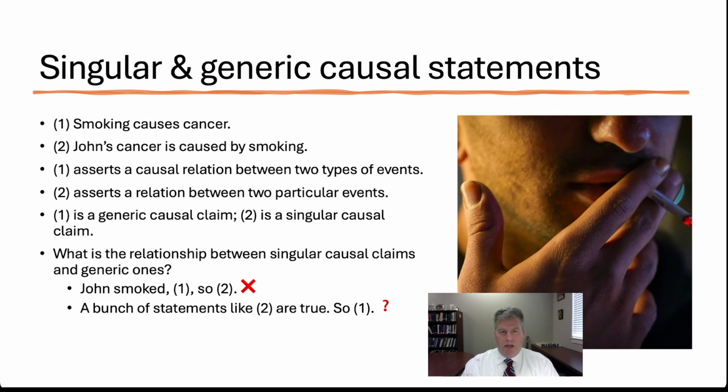What makes a claim like 1 true? Well, we might think that there are a bunch of singular causal claims, and if enough of those singular causal claims are true, that makes the general causal claim true. But we'd want to know a little bit more about that pattern. What we just saw is that just because an individual, for example, smokes and gets cancer, we can't infer that the cancer was caused by the smoking. So what we want is a general view about the pattern between individual statements such that enough of the individual statements will provide support for, or will make true, the general causal statement.